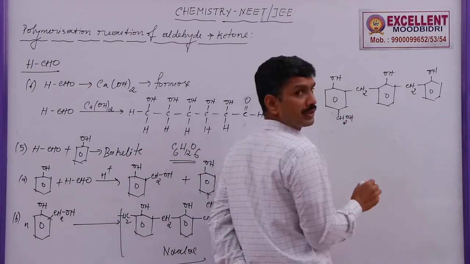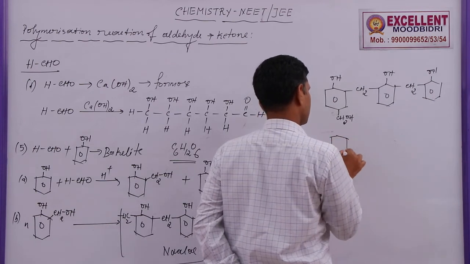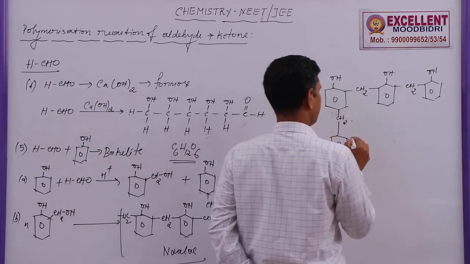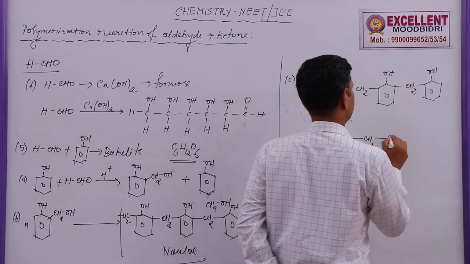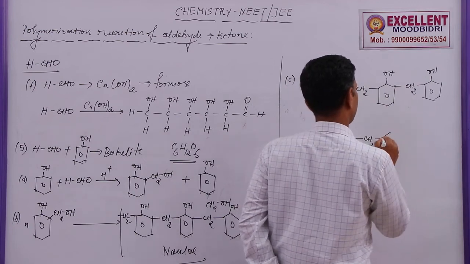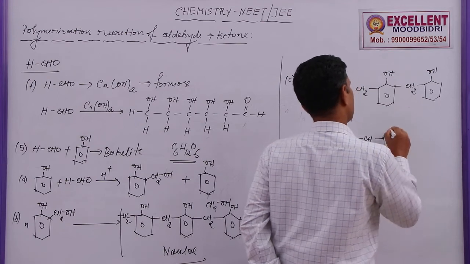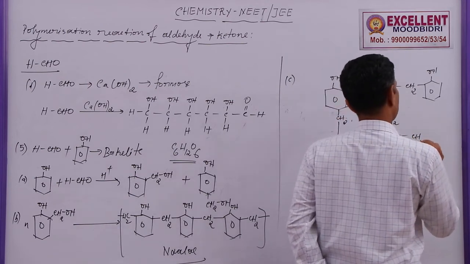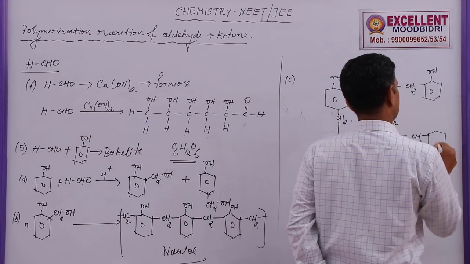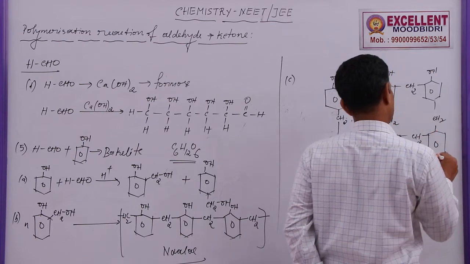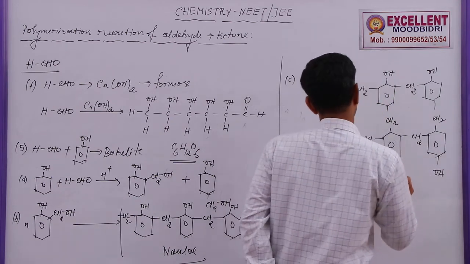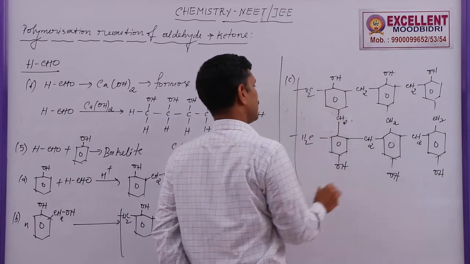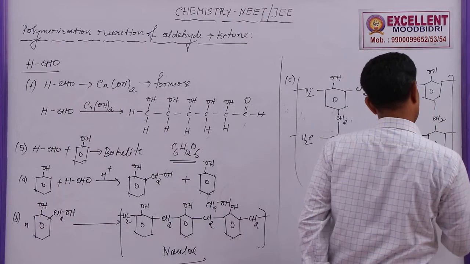The CH2OH groups combine with another molecule, where H is removed and the units are joined through CH2. The continuation gives a cross-linked polymer with n number of molecules joined. This structure is called Bakelite.